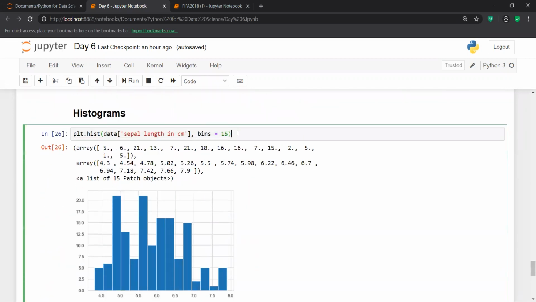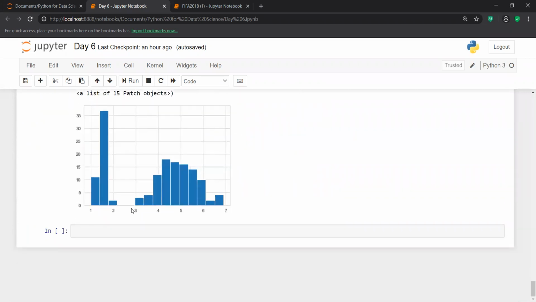If someone asks you what is the purpose of using a histogram, with the help of a histogram I am able to visualize the frequency of each and every value present inside a data set or a particular column.